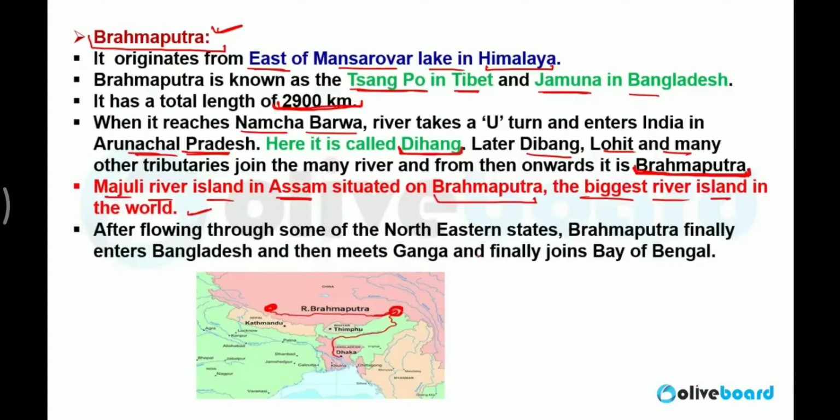After flowing through some northeastern states, Brahmaputra finally enters Bangladesh, meets Ganga, and after that they are called Meghna, and finally Meghna joins the Bay of Bengal. Means the ending story of Ganga and Brahmaputra is completely the same. Both fall together as Meghna in the Bay of Bengal.